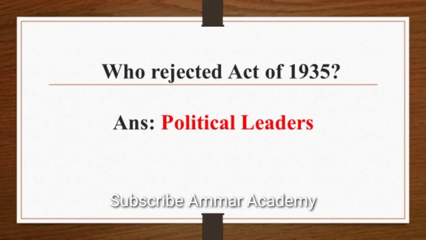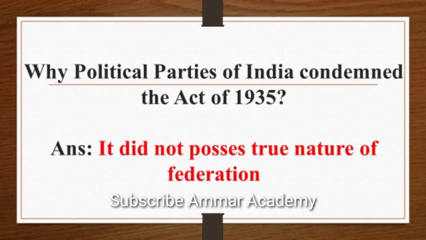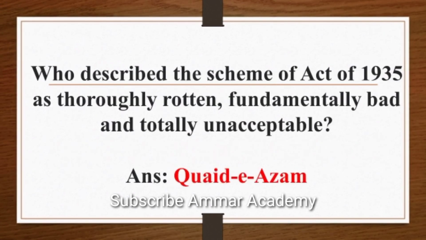Who rejected Act of 1935? Answer is political leaders. Why political parties of India condemned the Act of 1935? Answer is it did not possess true nature of federation. Who described the scheme of Act of 1935 as thoroughly rotten, fundamentally bad and totally unacceptable? Answer is Quaid-e-Azam Muhammad Ali Jinnah.